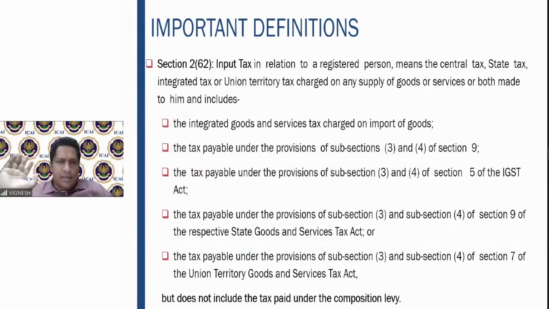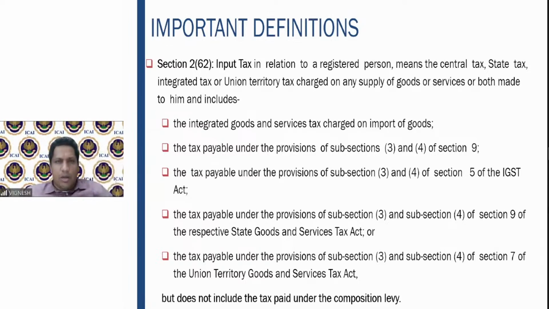Basically, it is the tax on reverse charge. That is also input tax, because you can claim that also as a credit. Tax payable under the provisions of subsections 3 and 4 of section 5 of the IGST Act. This is the same as section 9(3) and 9(4), but the provisions of the IGST Act are accommodated in section 5. Similarly, tax payable under sections 9(3) and 9(4) of the SGST Act, or tax payable under sections 7(3) and 7(4) of the Union Territory GST Act, but it does not include the tax paid under the composition levy.